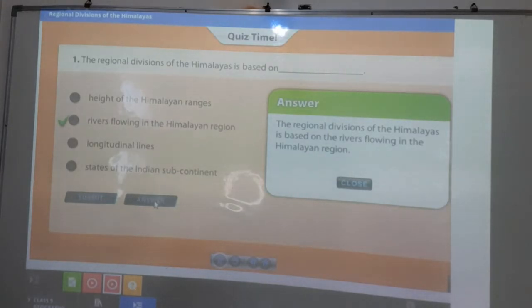Yes, so see, the questions can come like this in your exam, so you better note this down also, like what all questions can be generated from the particular topics. So if the question is asking the regional division of the Himalaya is based on dash, the answer will be rivers flowing in the Himalayan region.